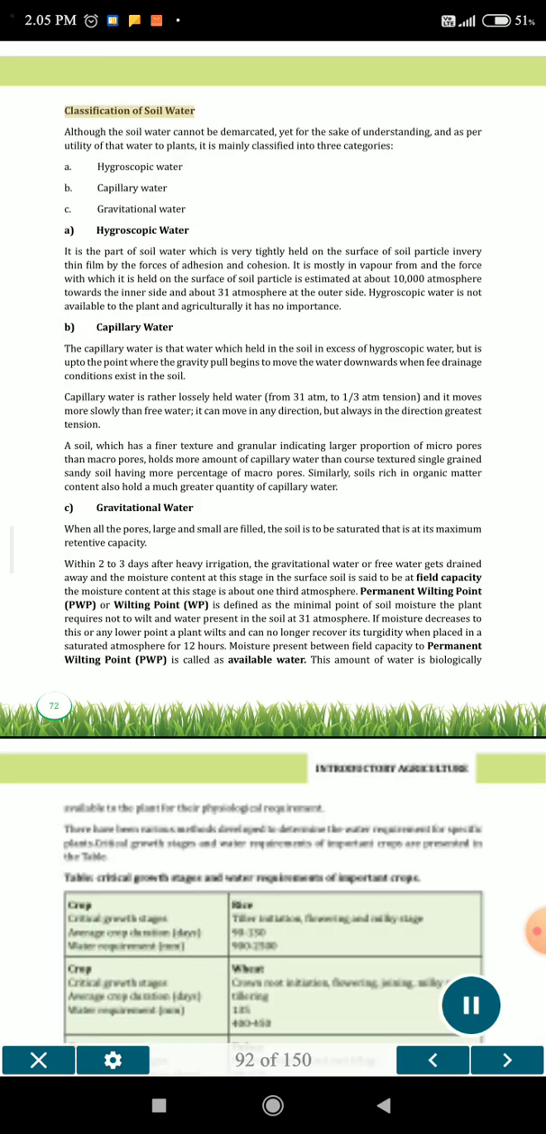Classification of soil water. Although the soil water cannot be demarcated, yet for the sake of understanding, and as per utility of that water to plants, it is mainly classified into three categories. A. Hygroscopic water. B. Capillary water. C. Gravitational water. A. Hygroscopic water.